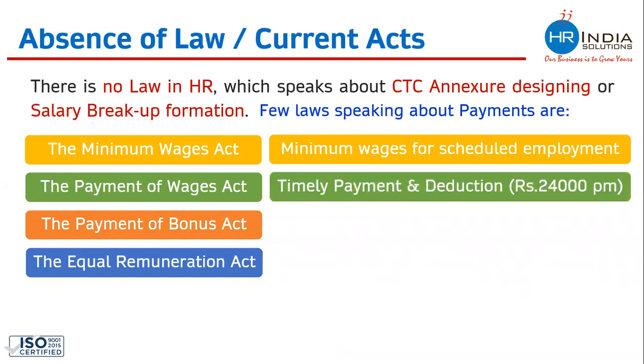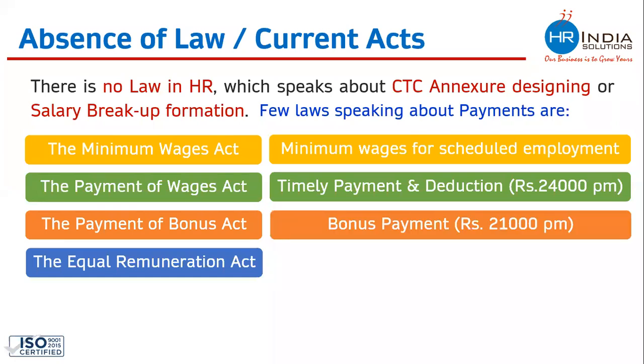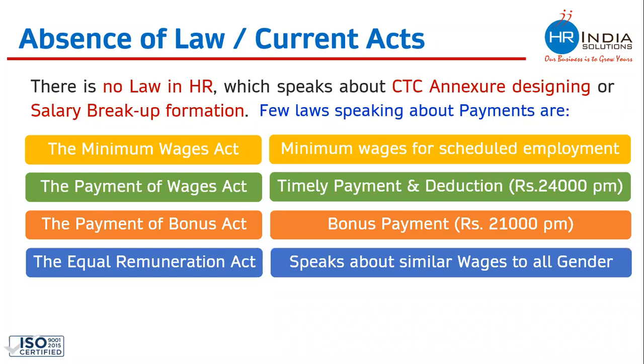Payment of Wages speaks about payment should be made timely and there should not be any illegal deductions from the wages. But again, this act takes care of only those employees whose monthly salaries are 24,000 per month or less. This act also does not take care of each and every employee. The Payment of Bonus Act speaks about bonus payment or profit sharing by the company. And again, this covers only those employees whose monthly salaries are 21,000 per month or less. The Equal Remuneration Act speaks about paying similar wages to all genders. On the basis of gender, there should not be any discrimination, which is what this act takes care of.